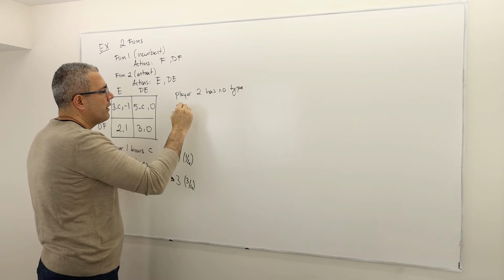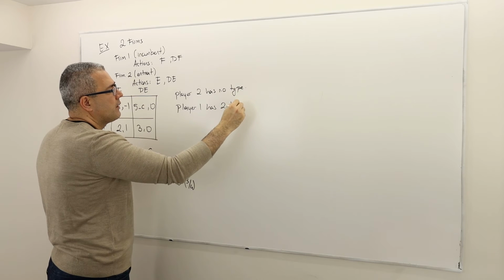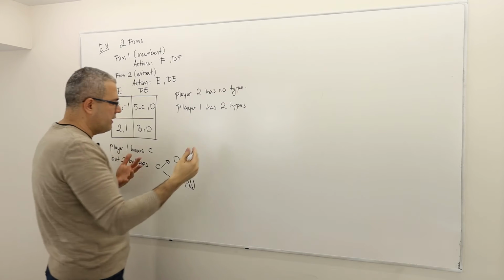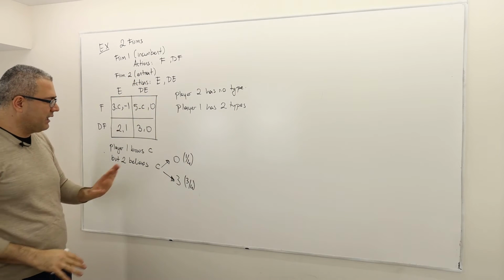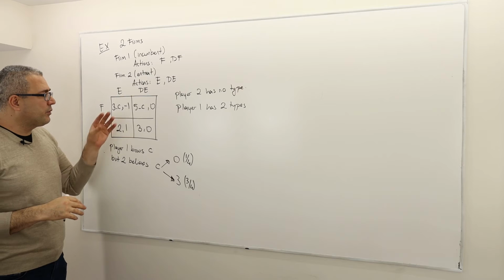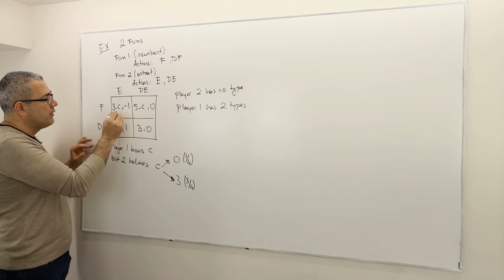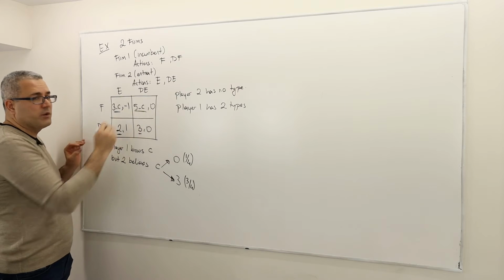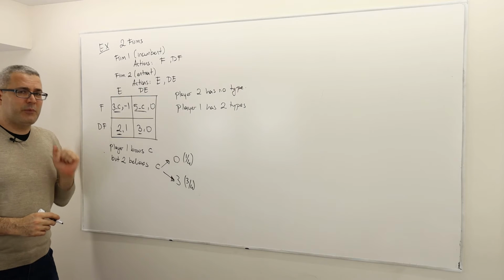However, player 1 has two types. Well, player 1 has two types. That's because C, which is the uncertain parameter, affects only player 1's payoff.